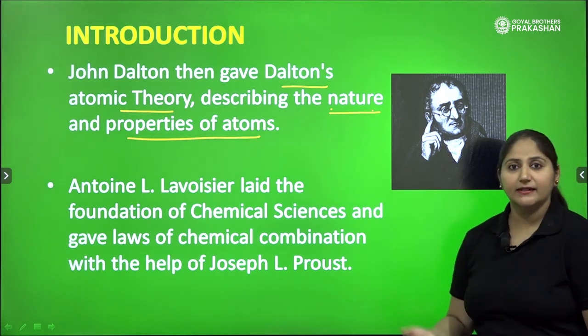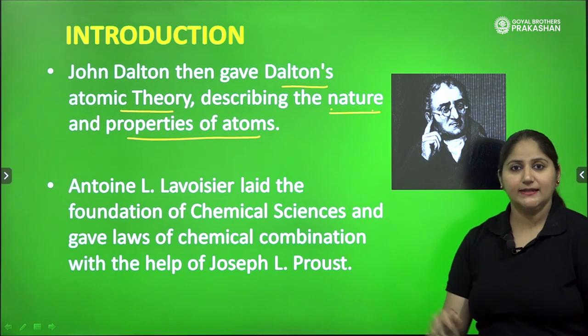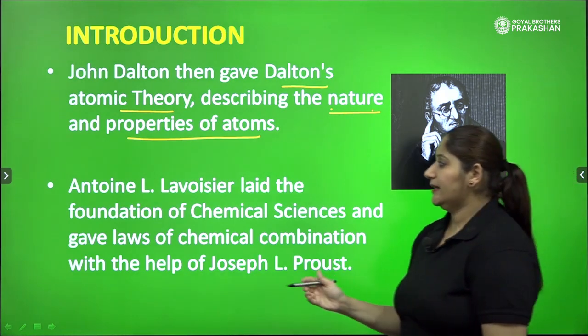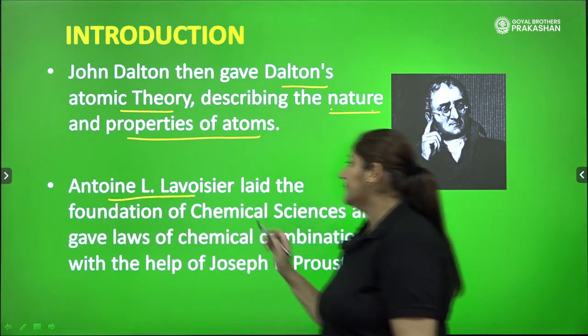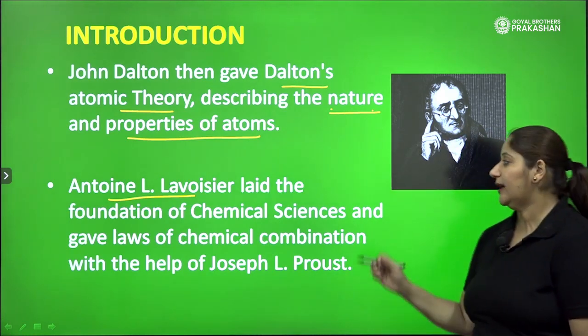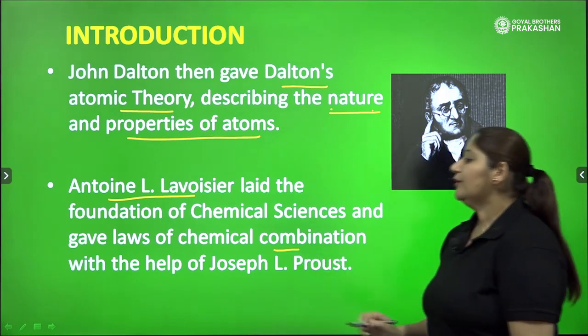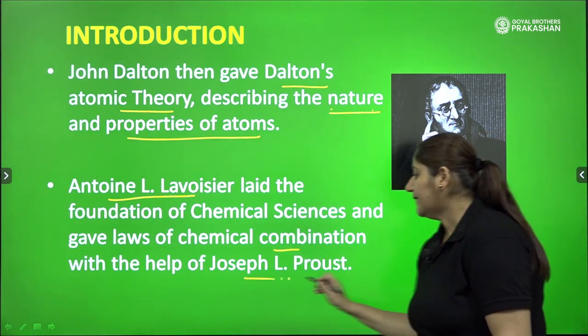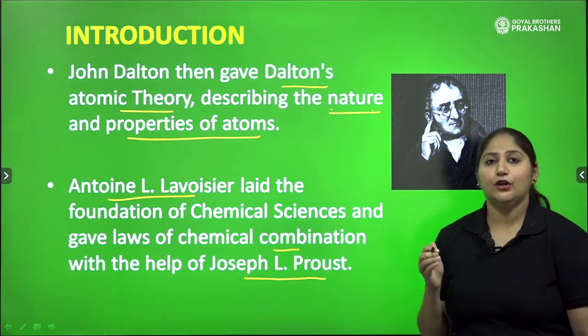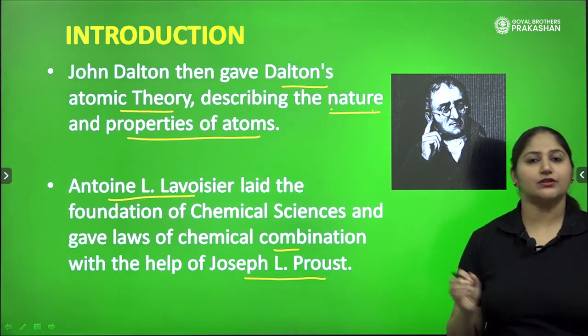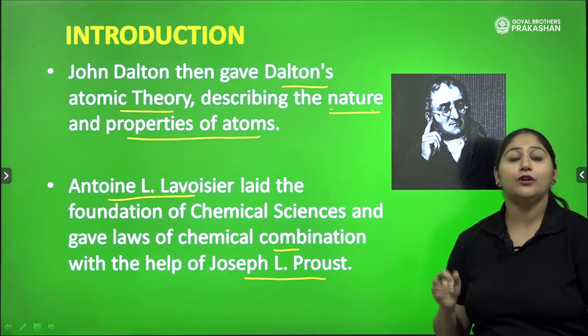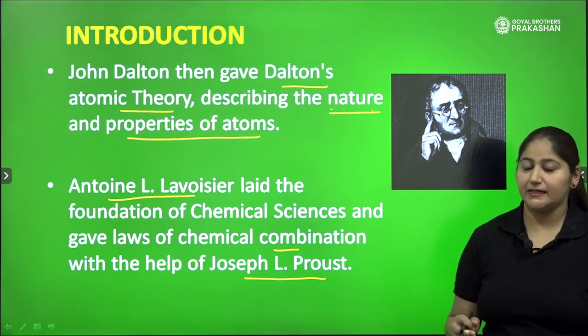Then we had another scientist in the sequence, Antoine Lavoisier. He laid the foundation of chemical sciences and gave laws of chemical combination with the help of Joseph L. Proust. So we have a lot of history of the structure of atom.